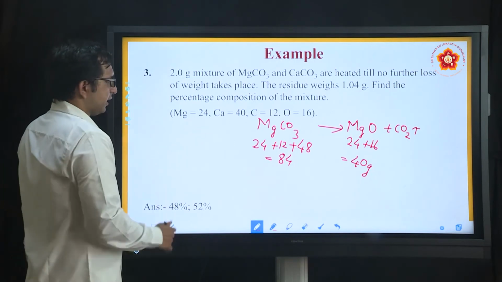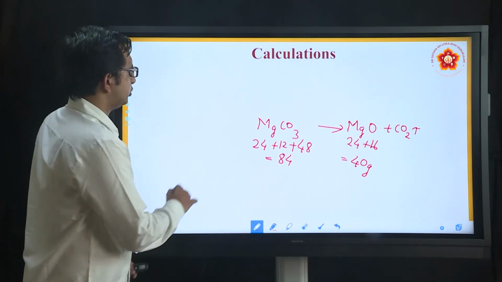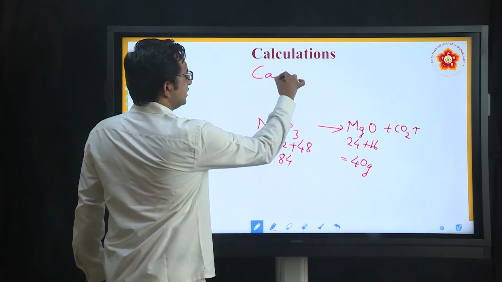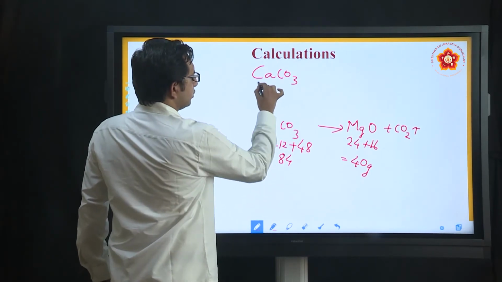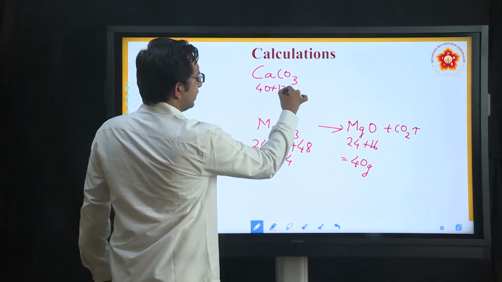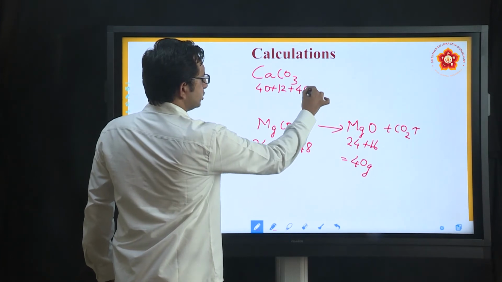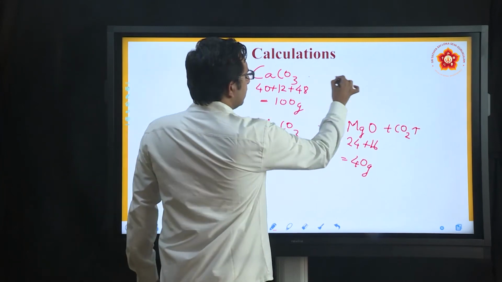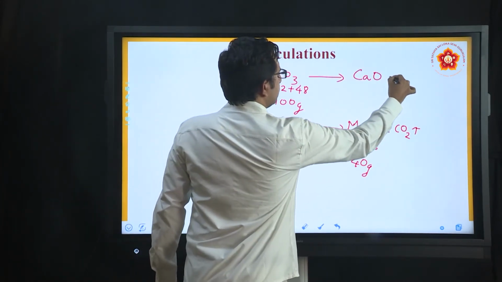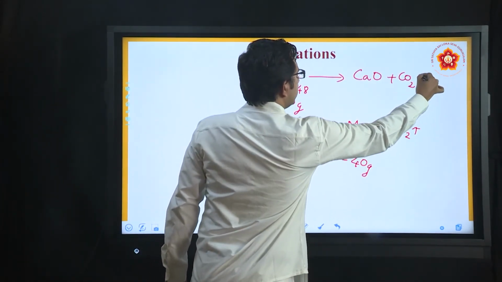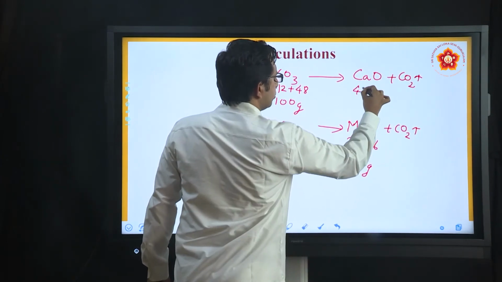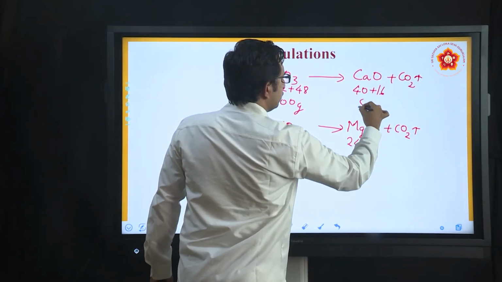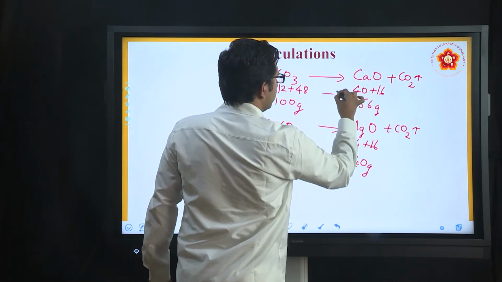Similarly, let me take the example of CaCO3. So CaCO3 will be 40 plus 12 plus 16 into 3, which is 48. Calculate this, you will get 100 grams. This will give you calcium oxide and carbon dioxide. Carbon dioxide is going out anyway, so no need to worry about that. This will give you 56 gram in place.